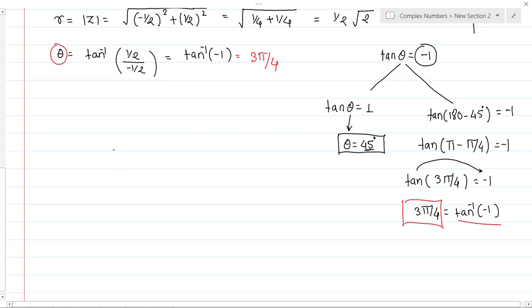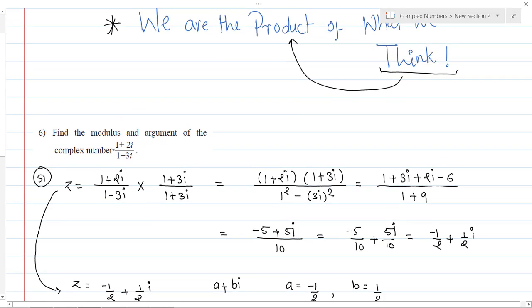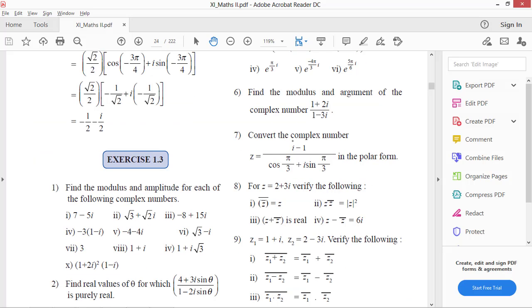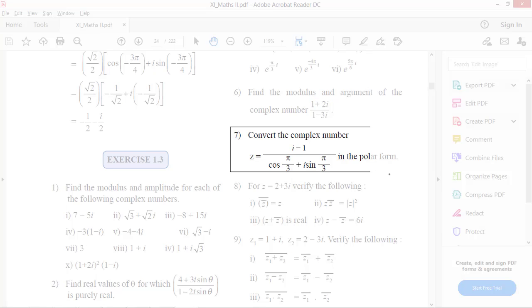Okay, so for this given question they were asking to define the modulus and the argument of the complex number. So what is modulus? Modulus is nothing but root 2 by 2, and what is the argument? It is 3 pi by 4 radian. Okay, so in this way we can solve this type of question. So 1 by root 2 by 2 can also be written as 1 by root 2. Perfect. Is it okay? Any problem in this question? No, sir. Now let's take the next one.